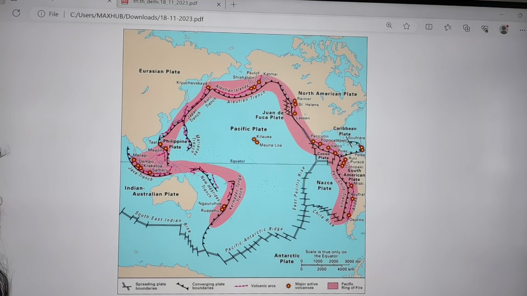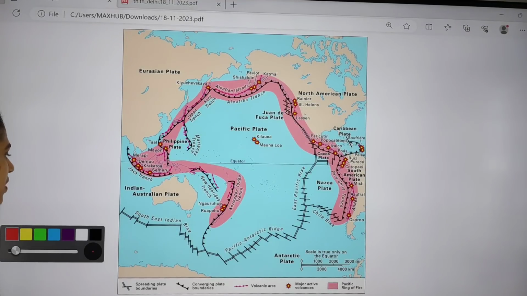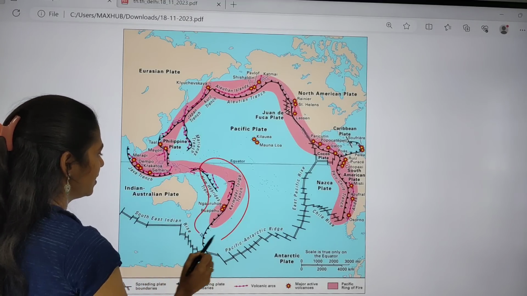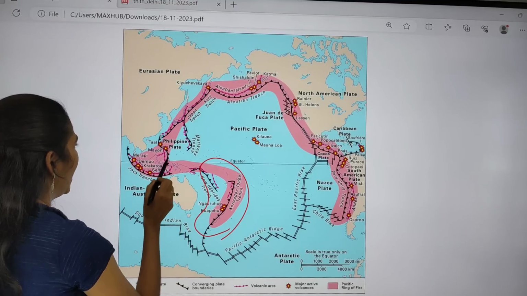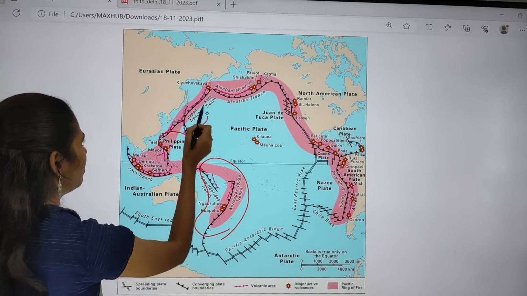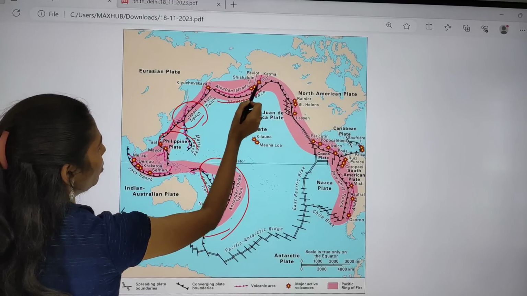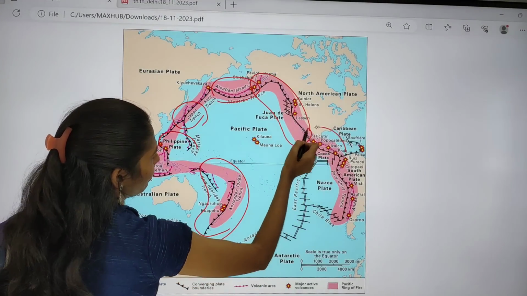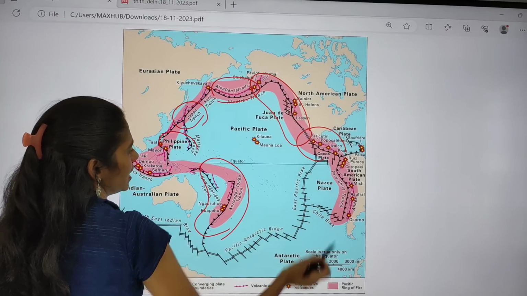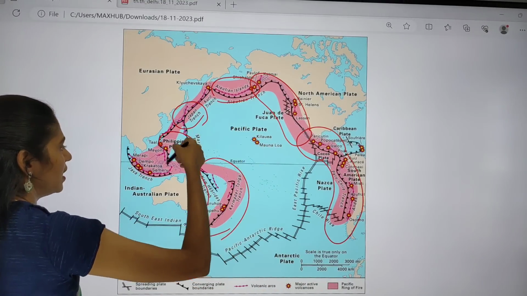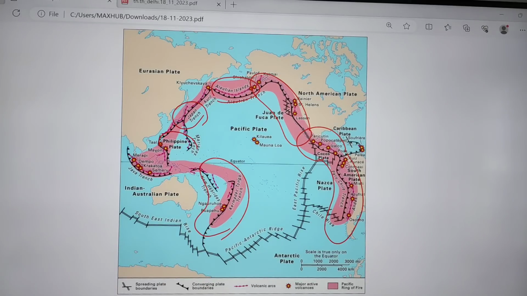So let us point out which countries are vulnerable. Here we have small islands, the Oceania part, and here we have the Philippines and Indonesia. Here we have Japan, here the Aleutian Islands, and here the American part. Here we have the Caribbean Islands and the Central America part, and this is South America. This part comes under our Pacific Ring of Fire.